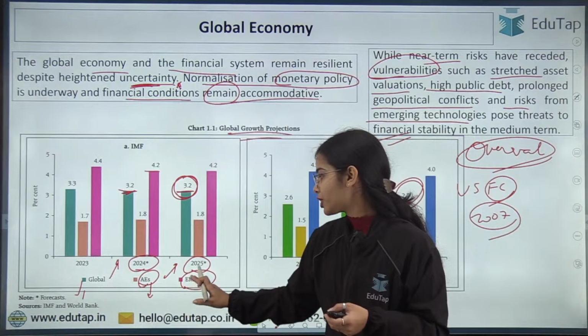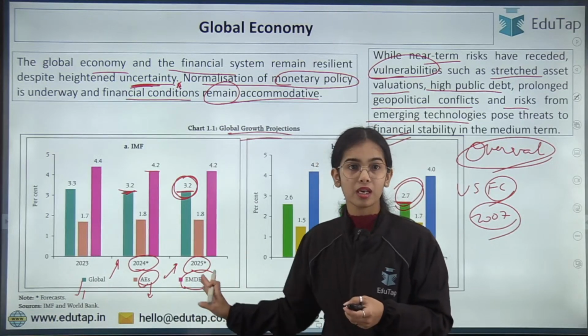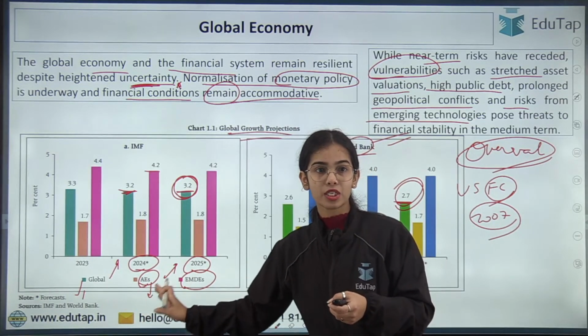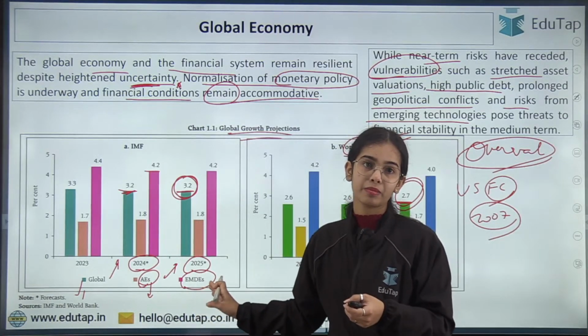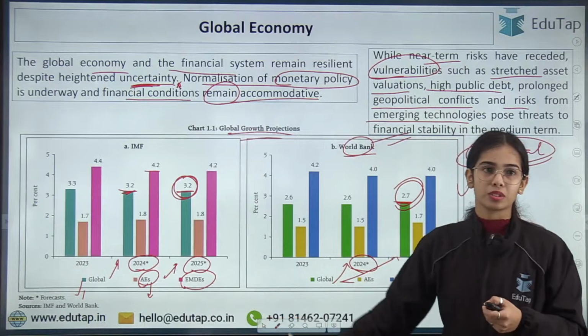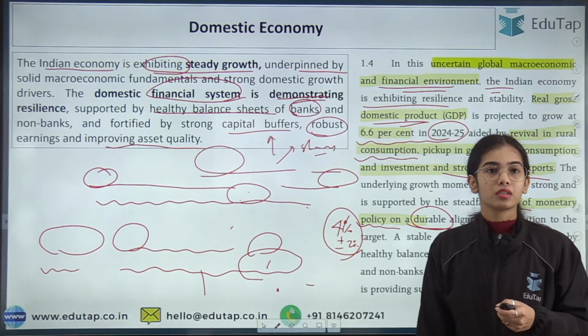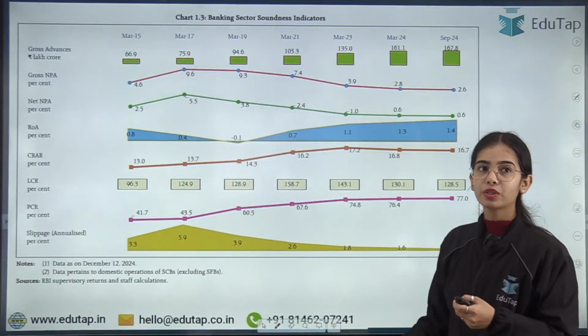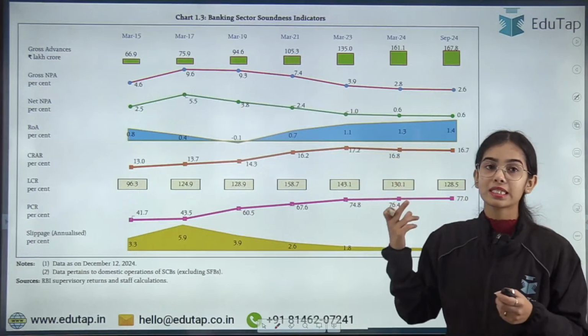EMDs are the emerging market developing economies. So AE is the advanced economies and EMDE is the emerging market developing economies. Okay, so that is the full form. Next, now coming to the banking sector soundness indicators.